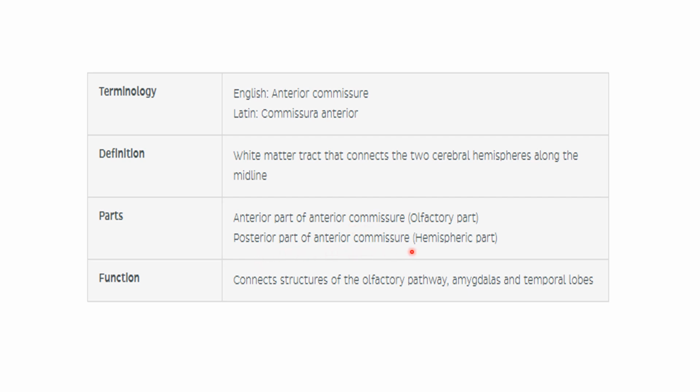The anterior part connects the olfactory part, and the posterior part connects the temporal and amygdala part. Function: it connects the structures of the olfactory pathway, amygdala and temporal lobes.